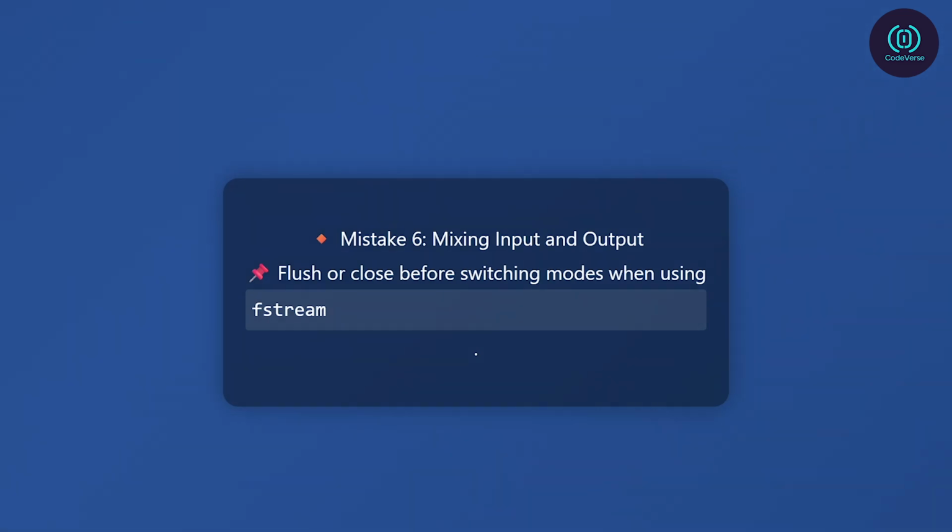Mistake 6: mixing input and output without flushing. When using fstream for both reading and writing, you must flush the output before reading. Otherwise, your program might not behave as expected. Flush or close the file before switching operations.